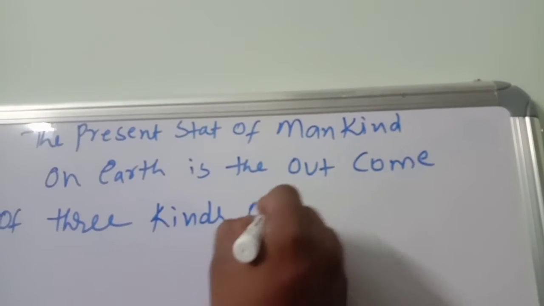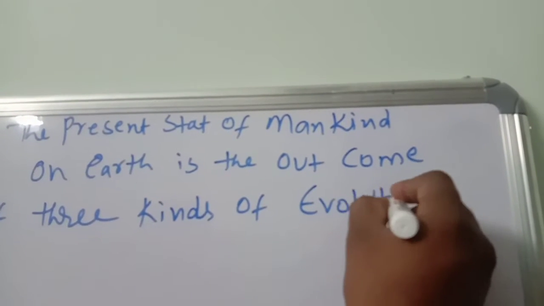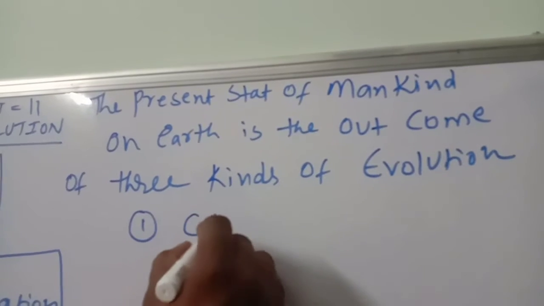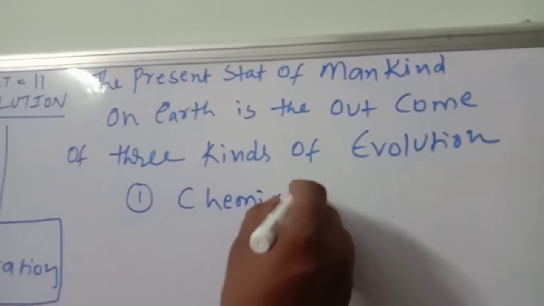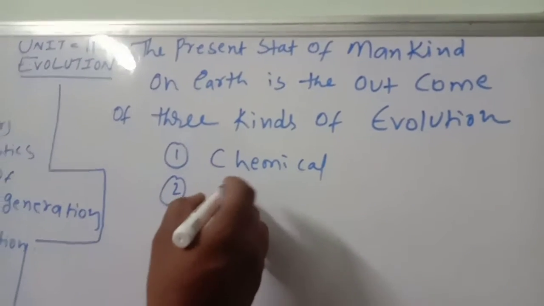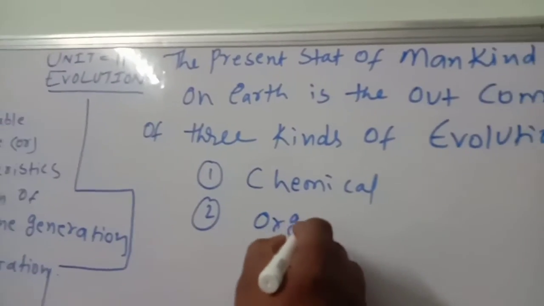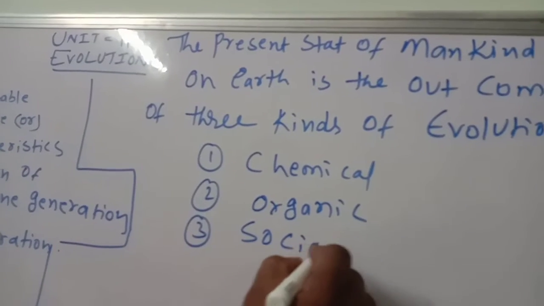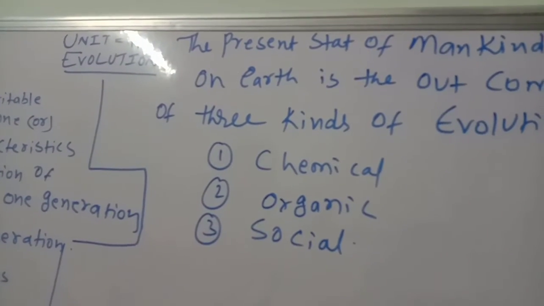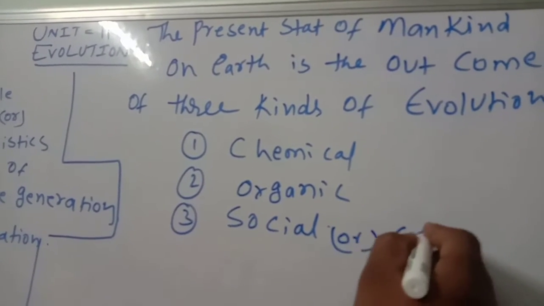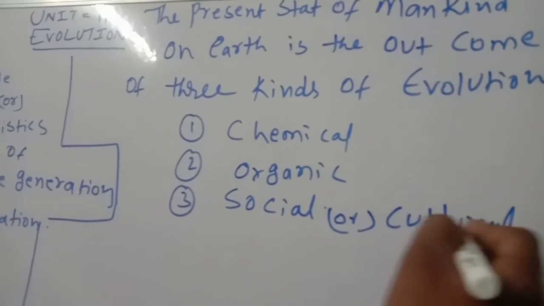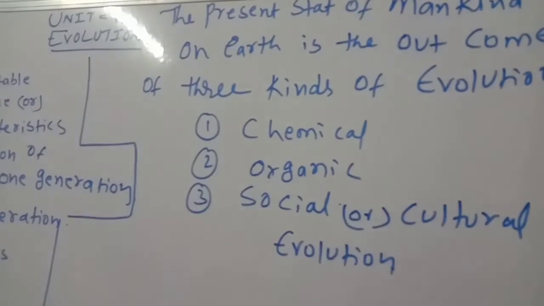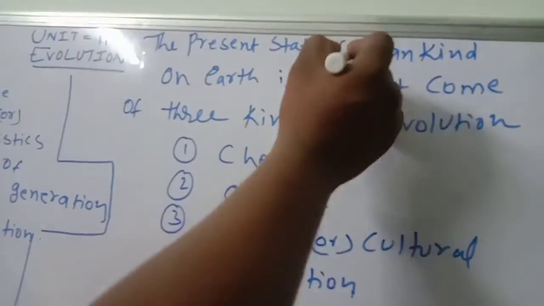What are the three kinds of evolution? Number one, chemical. Number two, organic. Number three, social or cultural evolution. After these three types of evolution, we are seeing the present man.